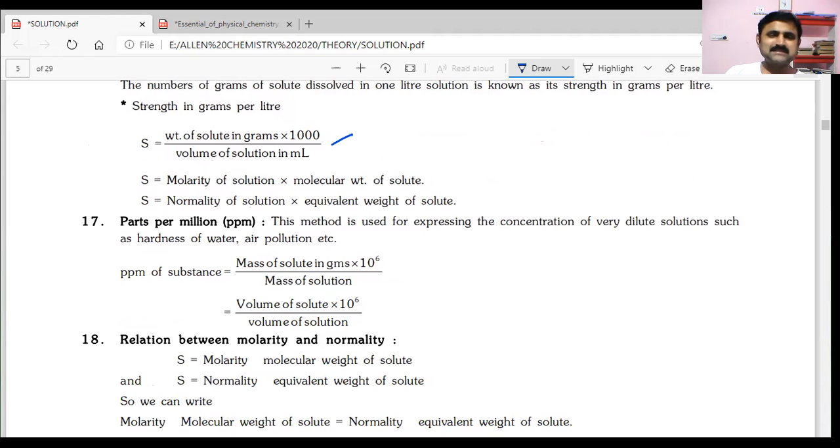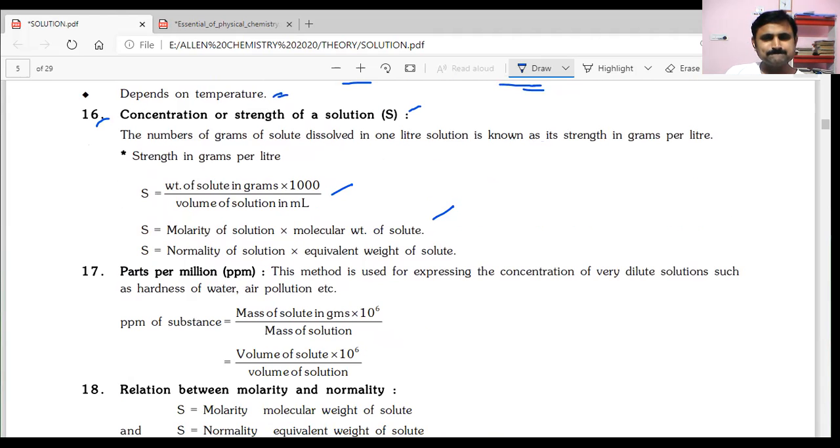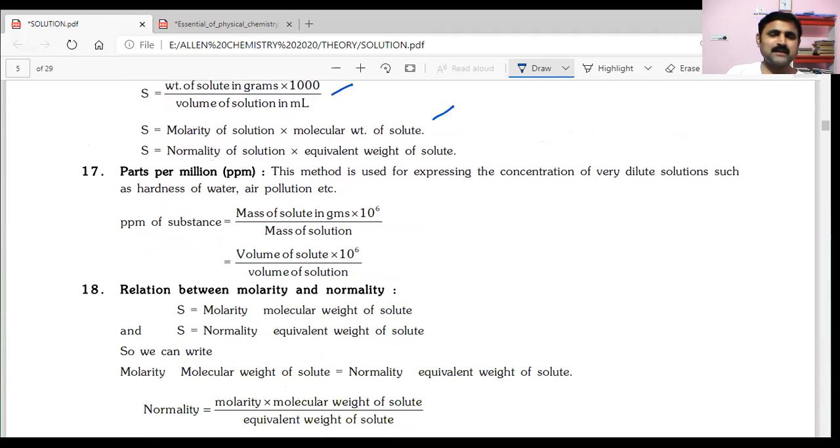And capital S is the symbol we will use for this. This is strength of solution, symbol S. In that way also you can tell. Another one, parts per million, ppm.